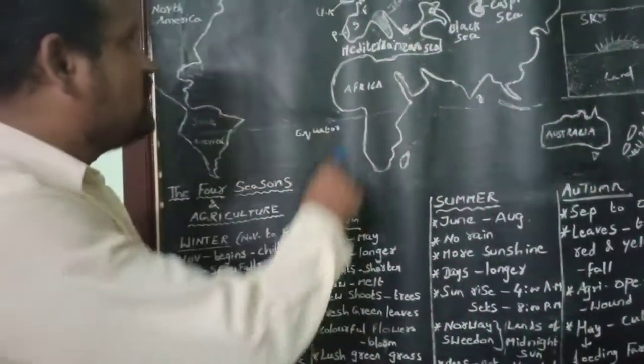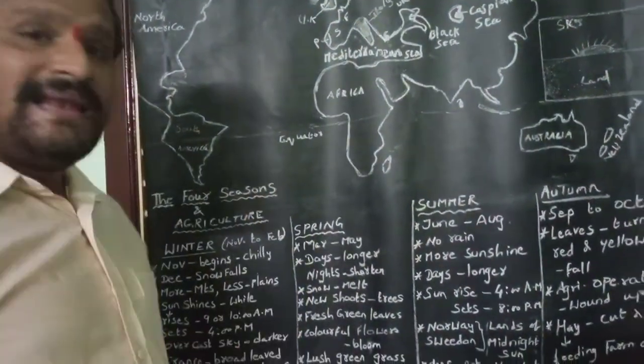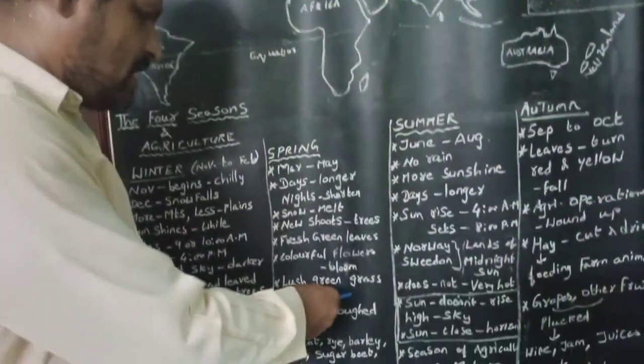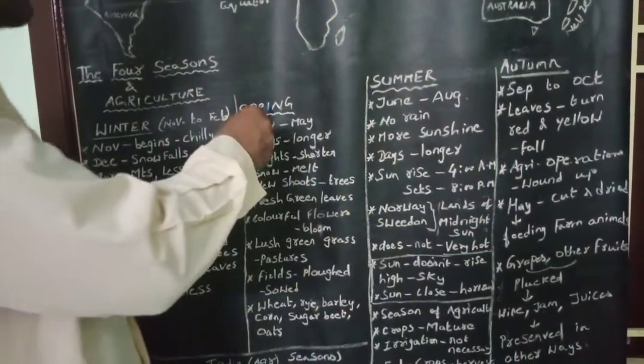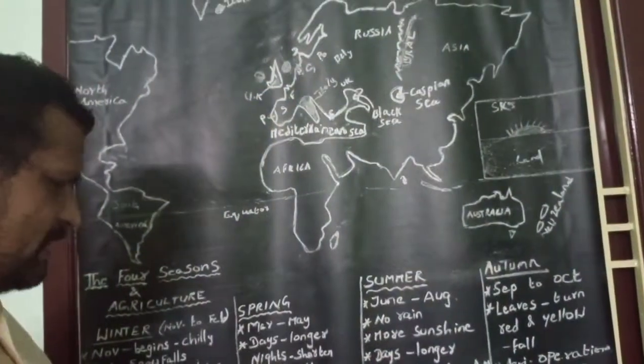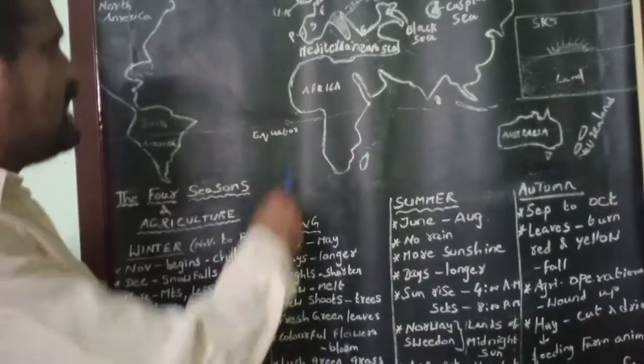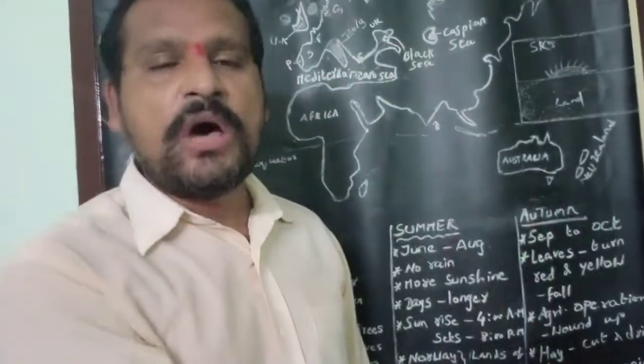During spring season in Europe continent, lush green grass means thick green grass grown in pastures or in grassland. Fields are plowed and sowed.